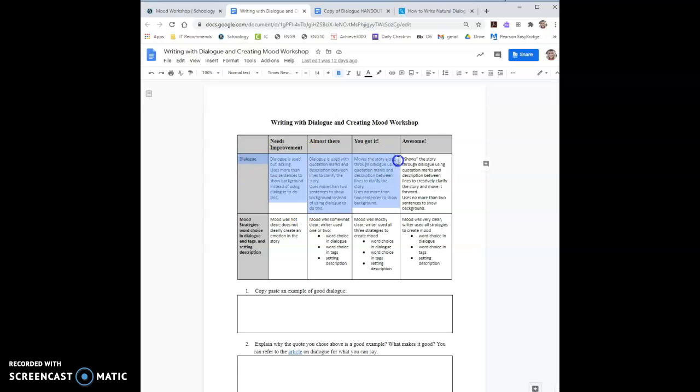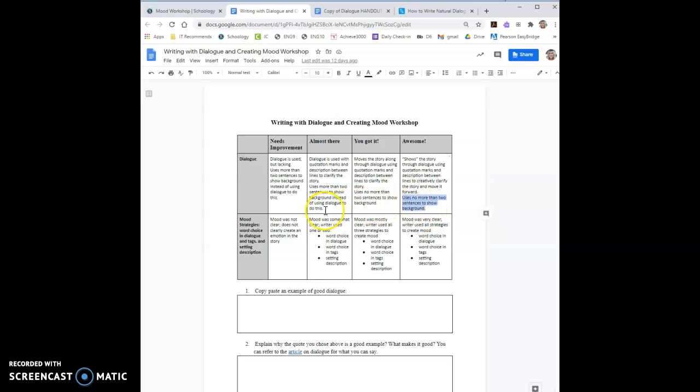Notice that there is a rubric here with dialogue as well as mood. So in order to get the awesome section of dialogue, you need to show the story through dialogue using quotation marks and description between lines to creatively clarify the story and move it forward. You'll need to use no more than 2 sentences to show background. So keep those out.